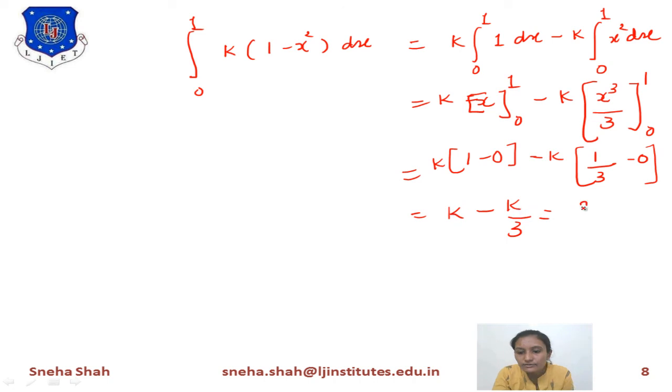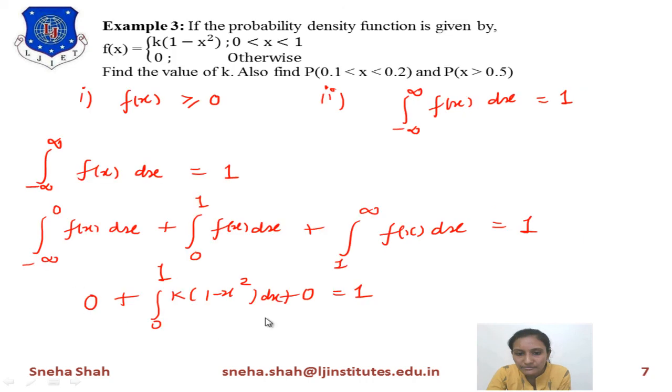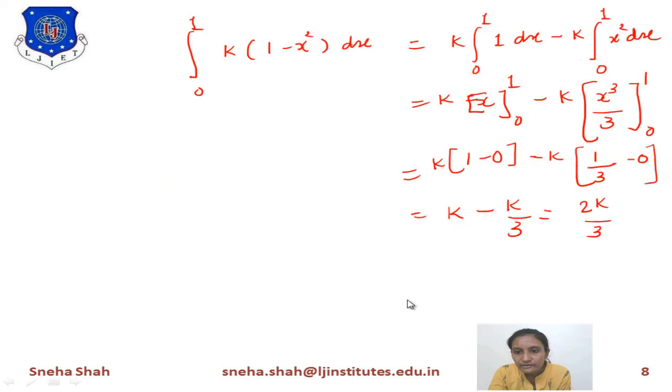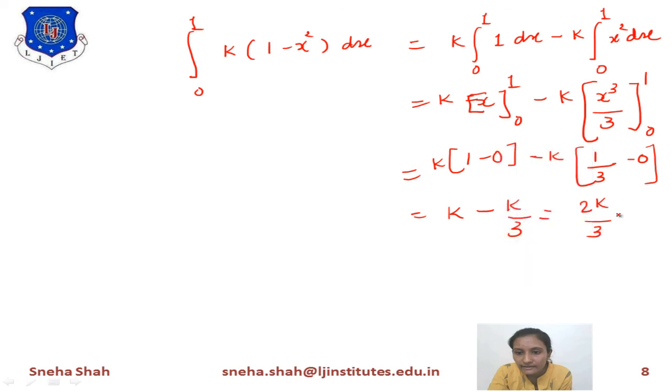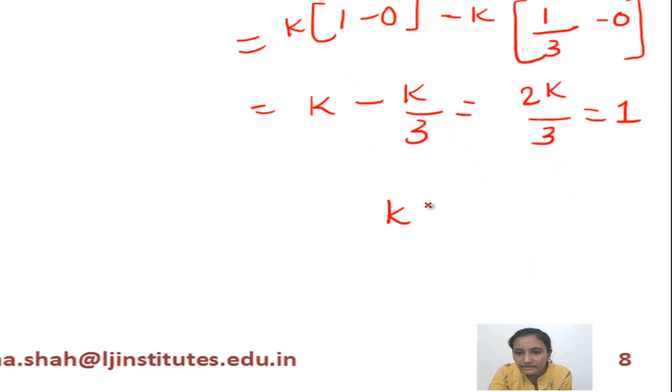And as you know, in the last step, the summation of all these terms equals 1, so we will take the value of this equal to 1. So if we take the value of this equal to 1, the answer of k equals 3 by 2. 3 goes over here and 2 goes over here. So the final value of k equals 3 by 2.